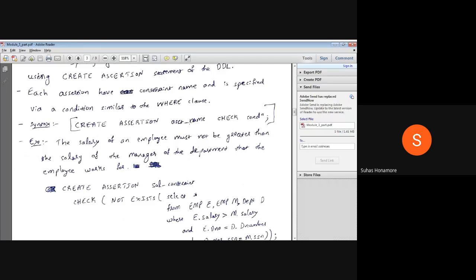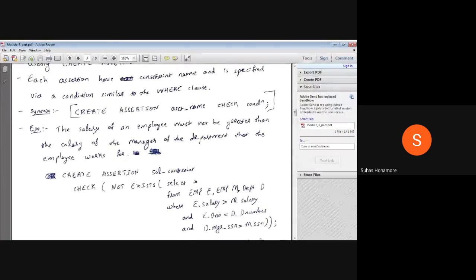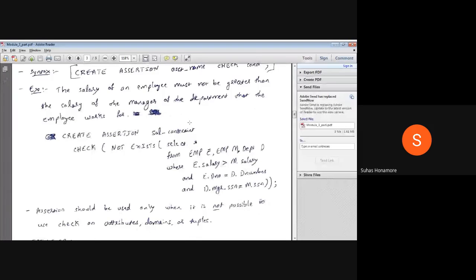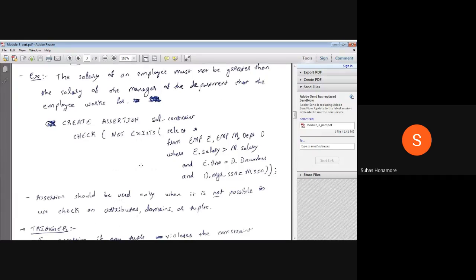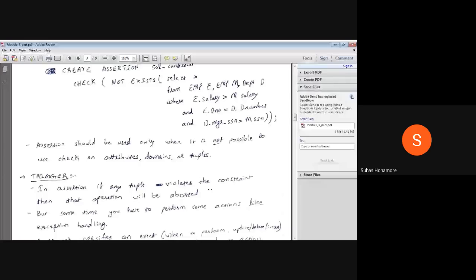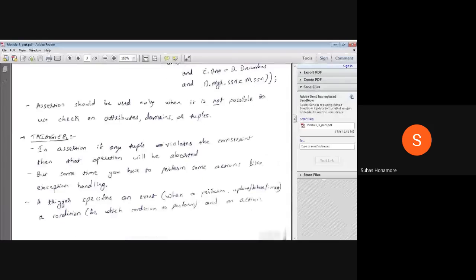That is nothing but, if any command, or anything you want to insert, any rows or anything, violates the assertion, then automatically it will not allow you to execute that command. Okay, so directly you used to get an error, but now some action part you can do. So if any constraint violates, then some operation you can perform by using triggers. Okay, so that's why triggers came.